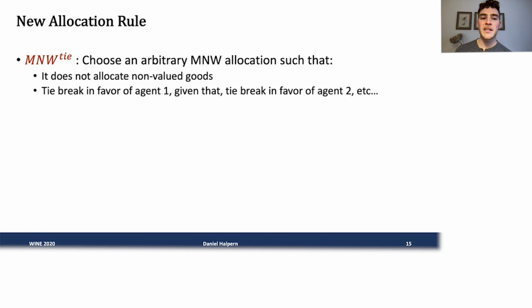And in this work, we answer this affirmatively. So we introduce a new rule. This rule we call M&W tie. It chooses an arbitrary maximum Nash welfare allocation such that two things hold.